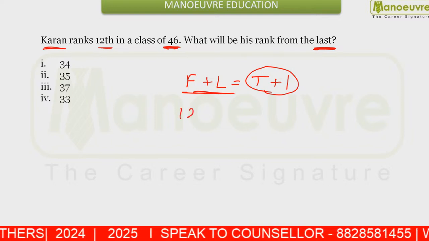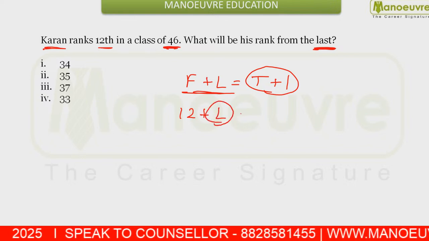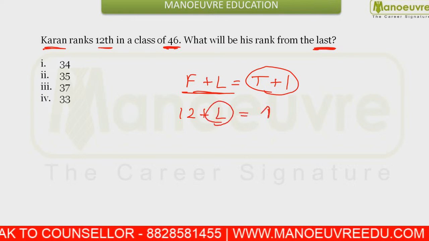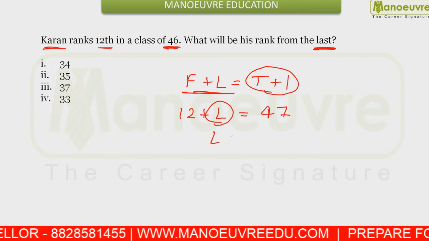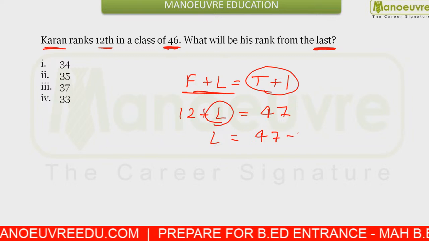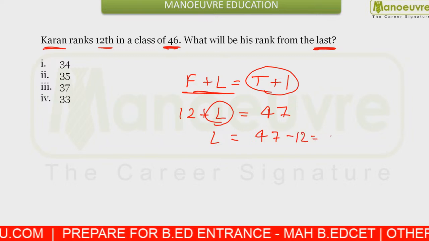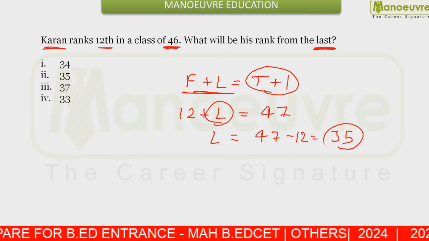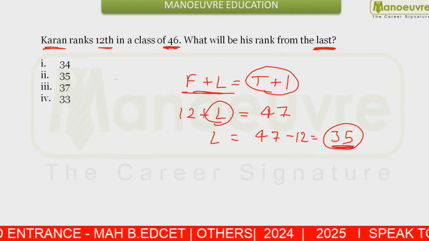He ranks 12th. So 46 plus 1 is 47, and rank from the last is 47 minus 12. That is going to be your 35th rank. So your answer should be 35 here.